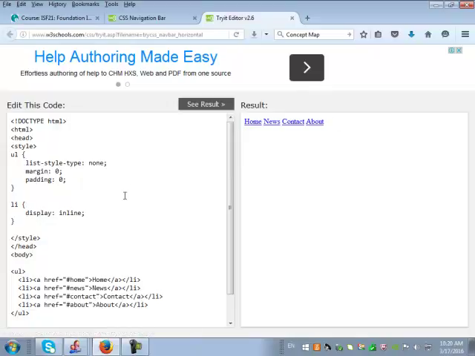Can you see that? People, are you able to notice what is happening? Can I get a quick confirmation from everybody?